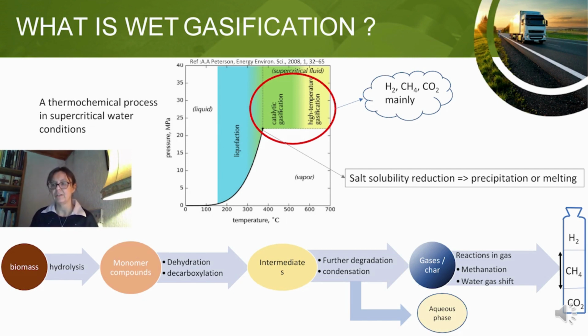The gasification conversion follows different steps. The first is the hydrolysis of the biomass, producing monomer compounds. Those monomers are transformed by dehydration and decarboxylation to form organic intermediates. They undergo further degradation and condensation, leading to the formation of gases and char. The char is a solid matter of high carbon content, and some organics remain in the aqueous phase. Further reactions between gases and water, like methanation and water-gas shift reaction, result in the final gas composition.